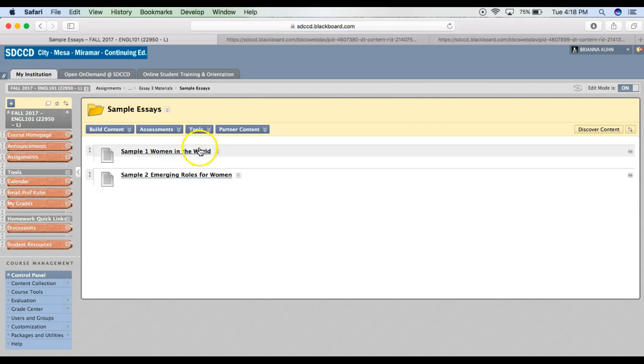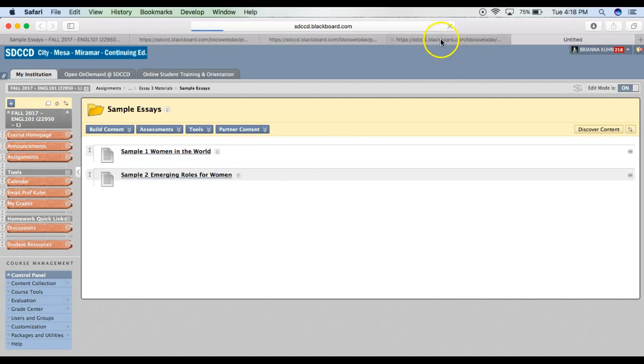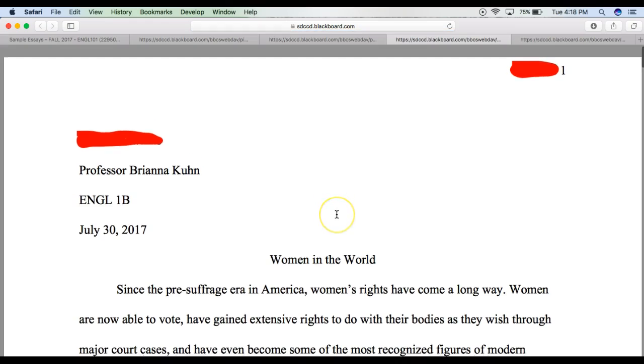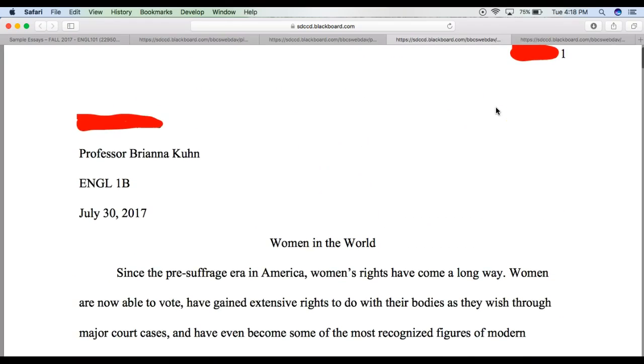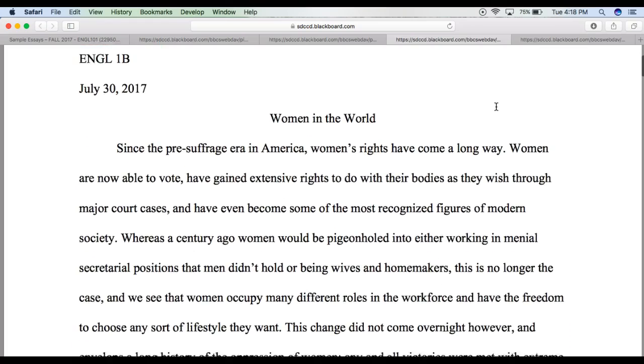Both of these scored very, very high, of course, because they're samples. So I'll just open them both at the same time. So this is sample 1. Okay, and I just want to show you the different thesis statements. Don't worry about the red, it was a PDF, so that was the only way I could think of to mark out the student's name.